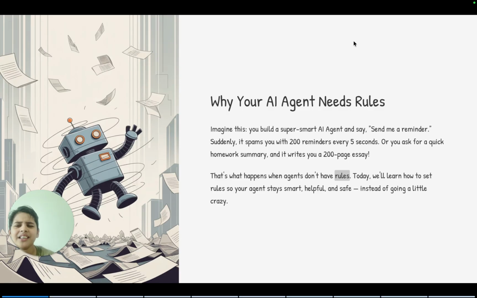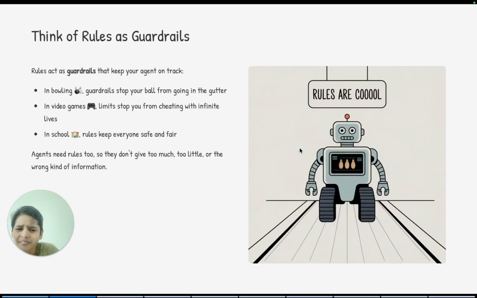So today we'll learn how to set your rules so your agent stays smart, helpful and safe instead of going a little bit crazy. So think of rules like guardrails. In bowling, guardrails stop your ball from going in the gutter. In video games, limits stop you from cheating with infinite lives. In school, rules keep everyone safe and fair. Parents need rules too. They don't give too much, too little, or the wrong kind of information.